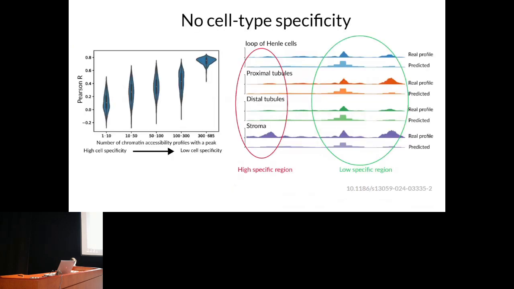Moreover, it becomes increasingly evident that such models are good at predicting only conservative peaks, but fail to predict cell-specific signals.